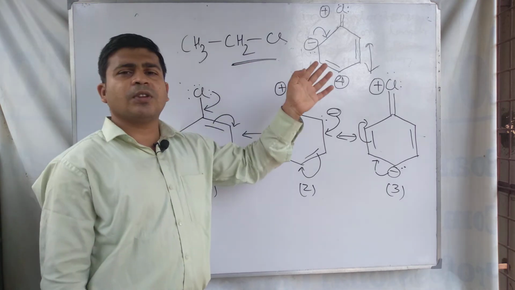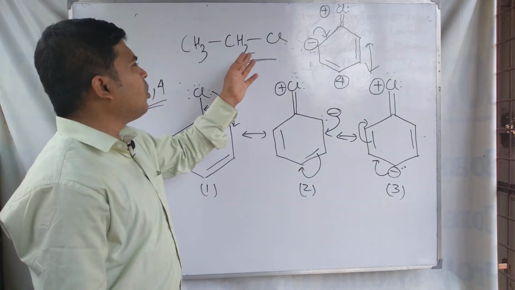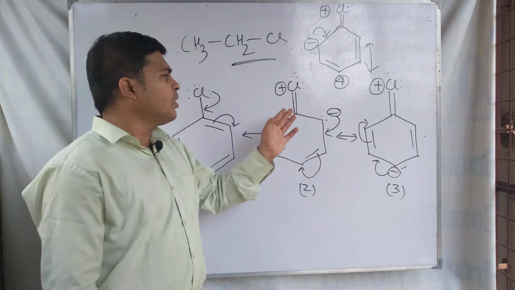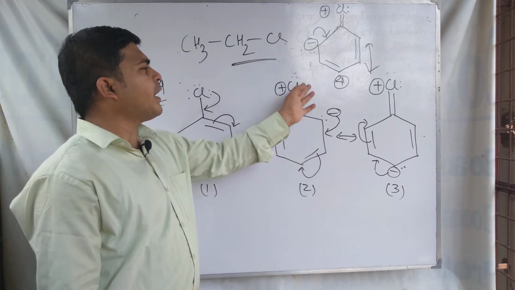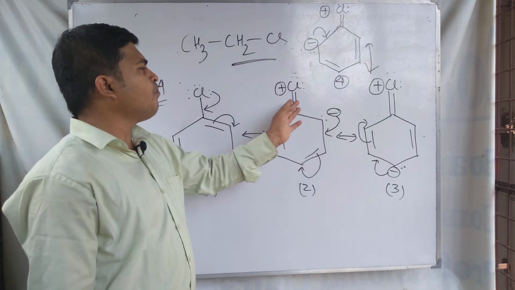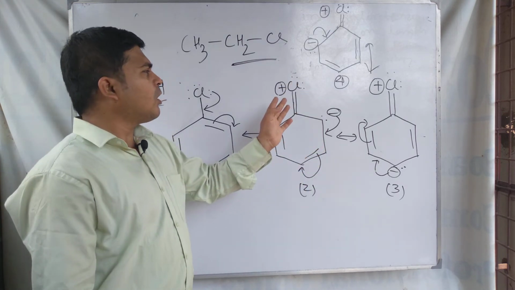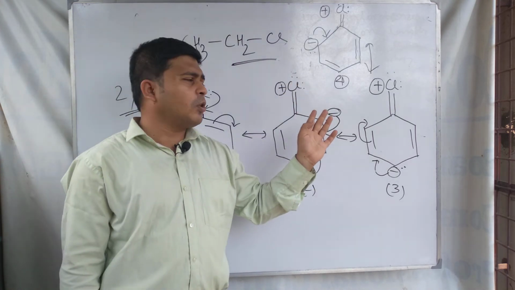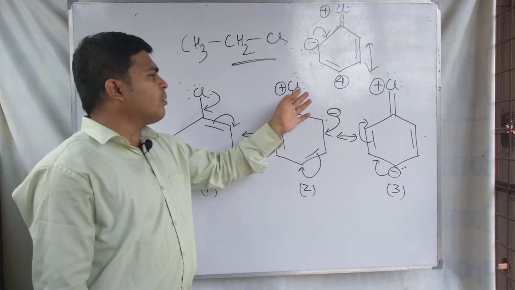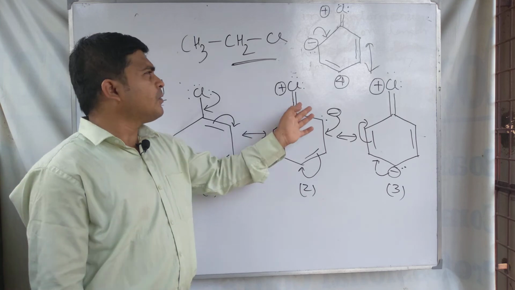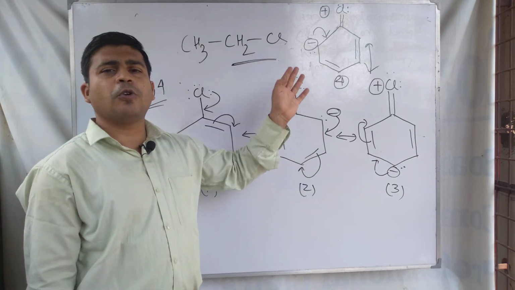Alkyl halides are more reactive than aryl halides, because in aryl halide, due to the partial double bond character and the shortening of the carbon chlorine bond, the reactivity decreases. As a result, the reactivity of chlorobenzene is lesser than that of chloroethane.